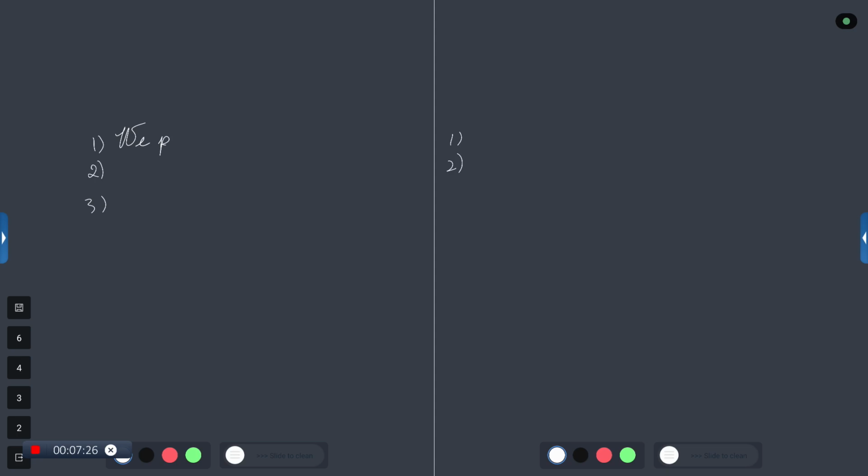We play cricket. We have seen that this is affirmative. I'm not writing the full spelling, I'm only writing AFF. And here we have taken the third person singular: He plays cricket. And this is also the same variety called affirmative sentence.